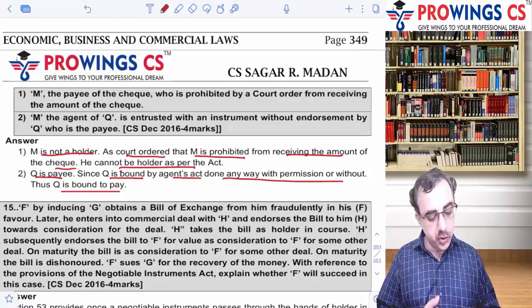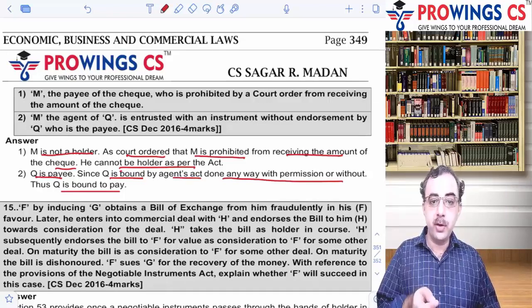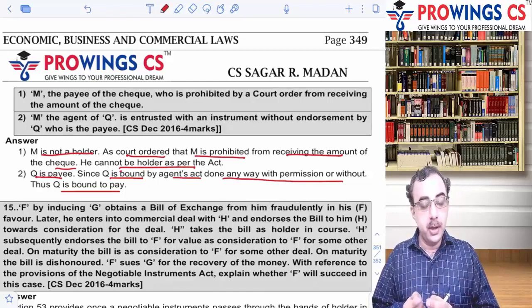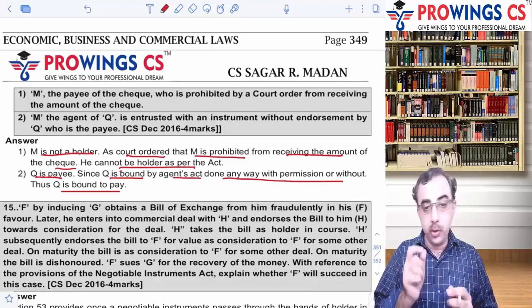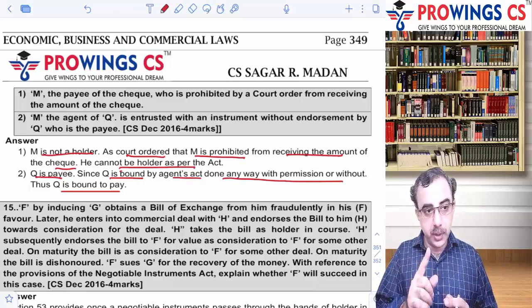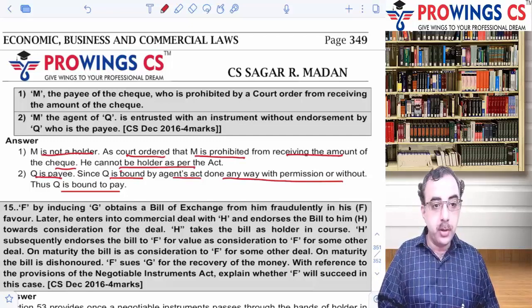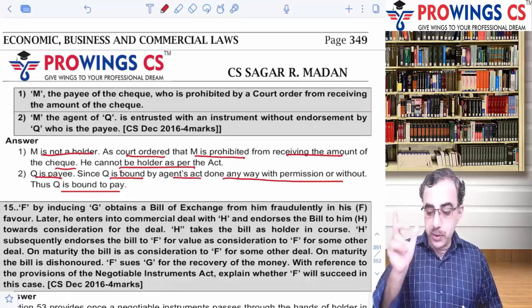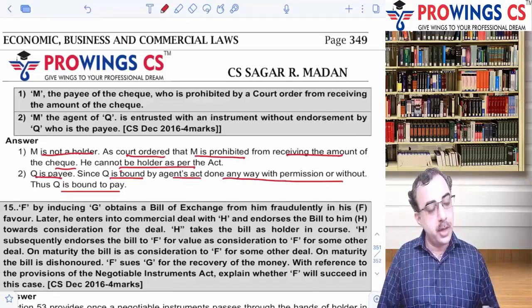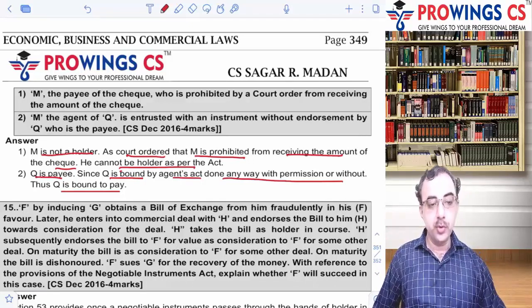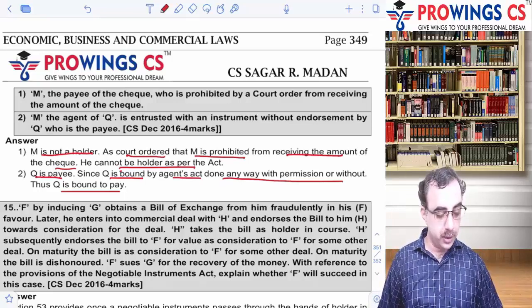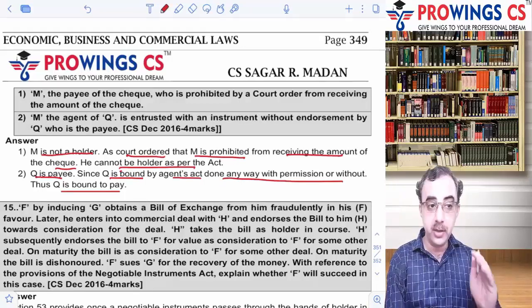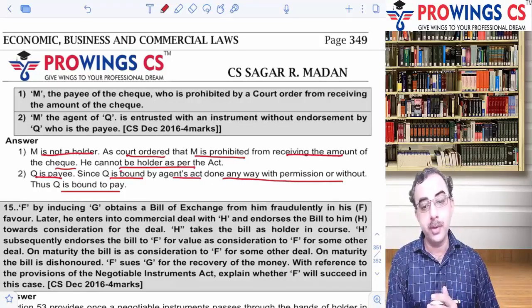So M is the agent of Q and entrusted with the instrument without endorsement by Q. तो Q ने दिया है, तो उसके हिसाब से M आगे देता है. तो जो उसका पेई है Q है, Q का नाम लिखा हुआ है चेक पे, तो Q is bound by the Agents Act. अगर M ने किसी को आगे दिया तो Q as principal is bound by the act of the agent, and therefore Q is bound to pay. Okay, समझा? So law of agency के हिसाब से Q is bound to pay, लेकिन M in the first case is not the holder. Okay, clear?